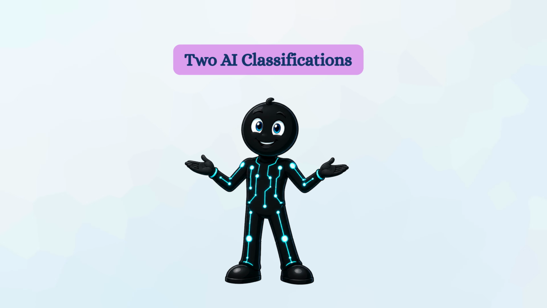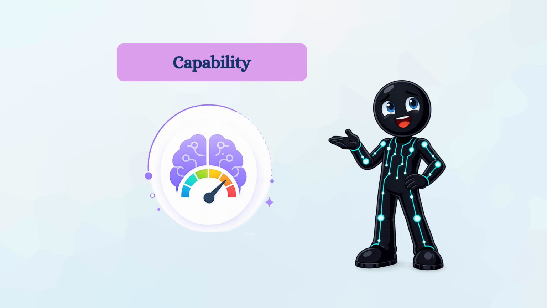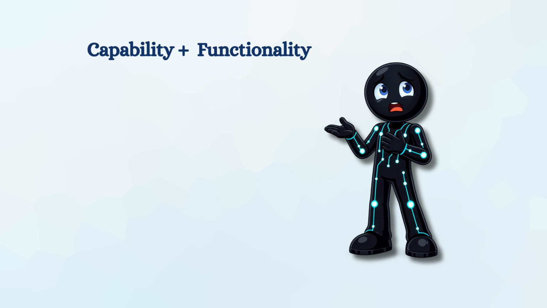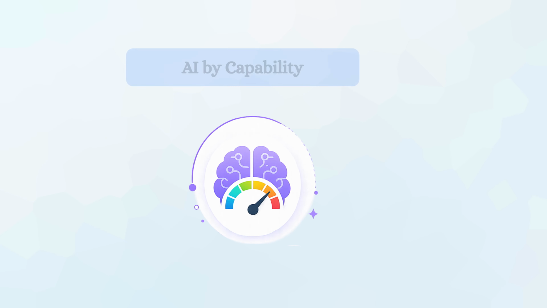We can commonly classify artificial intelligence into 2 ways. The first is based on capability. In other words, how intelligent the system is. The second is based on functionality. We can consider how the system behaves and what it can do. When we combine these 2 classifications, we can get 7 different types of AI. Let's first understand AI types based on its capabilities.